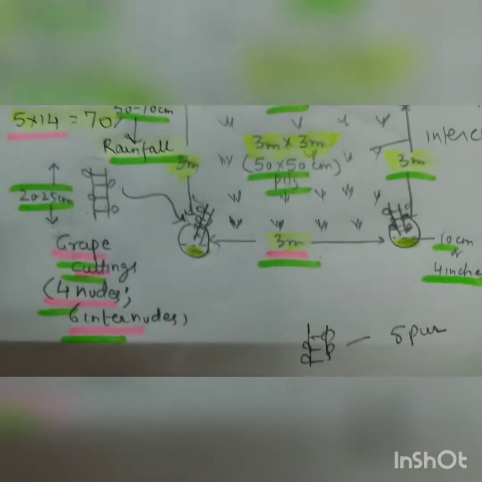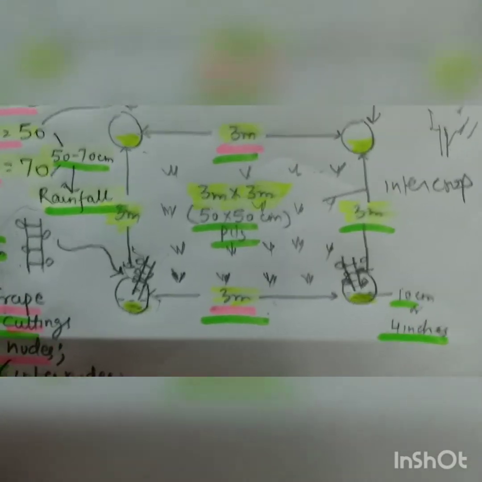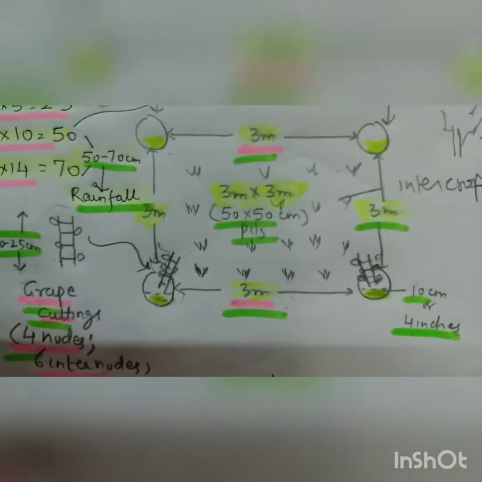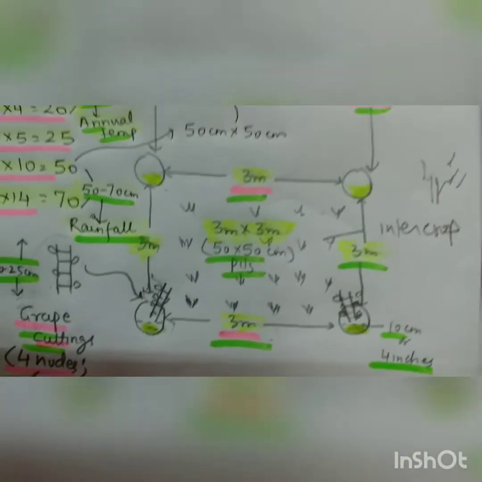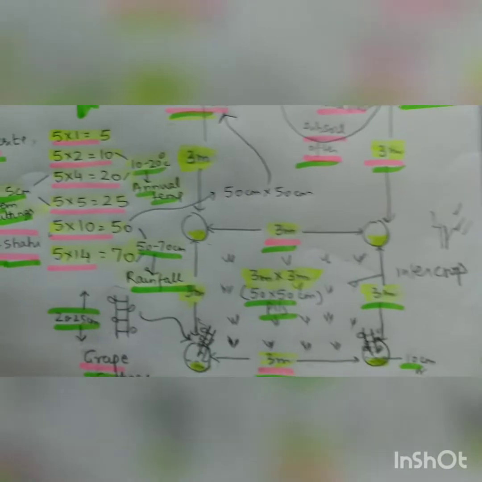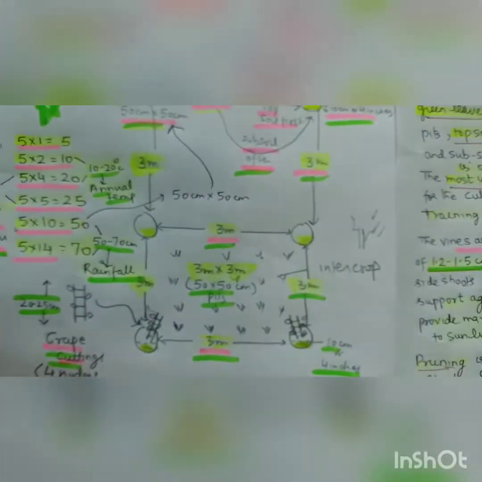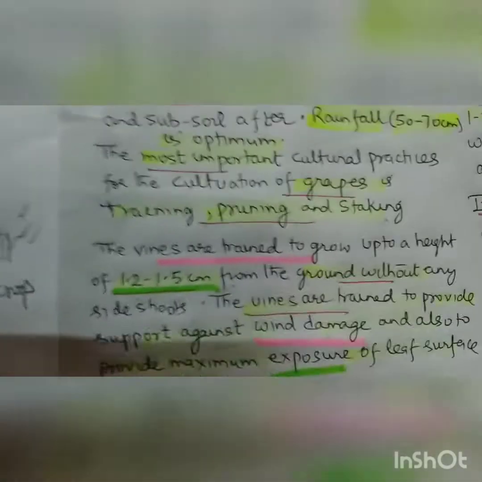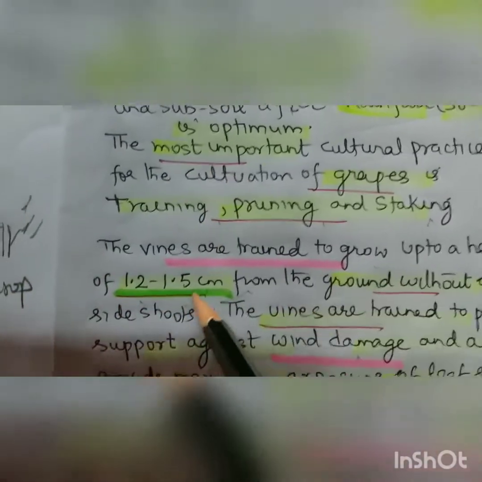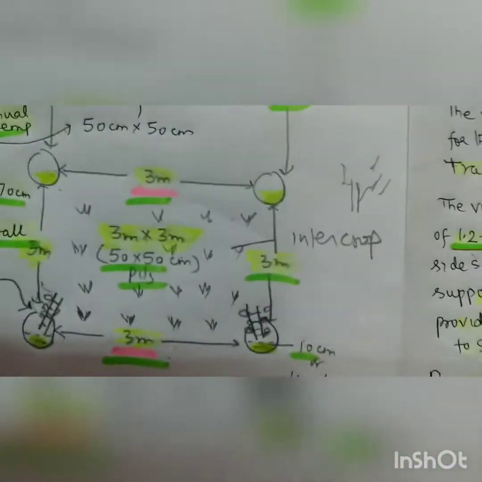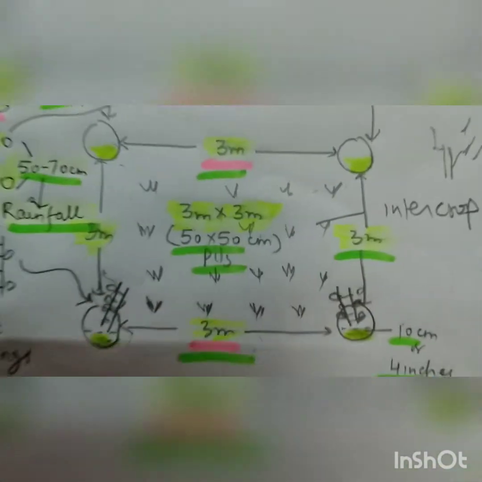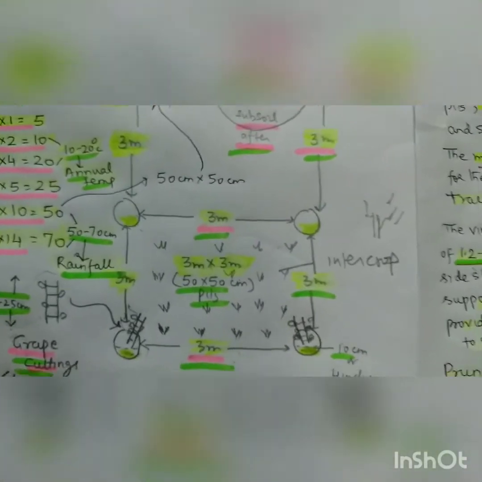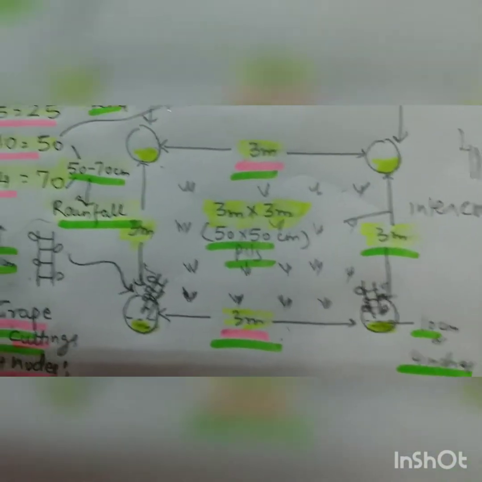If you don't have any dire economic consequences or any economic problems, I don't prefer intercrop because it hampers the vines training. Because I already told you we are doing the vines training, that is we are raising the vines uninterrupted to a height of 1.2-1.5 centimeter, so that they can tolerate the wind damage and their photosynthetic area of the leaves is increased. And if photosynthetic area of leaves is increased, then more photosynthesis and more yield. So that is the case.